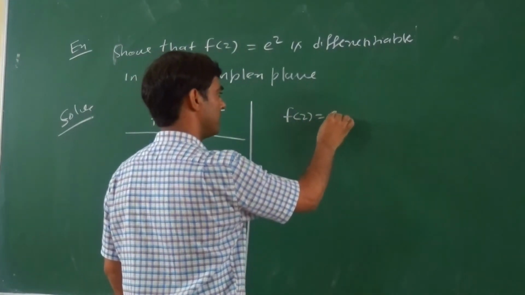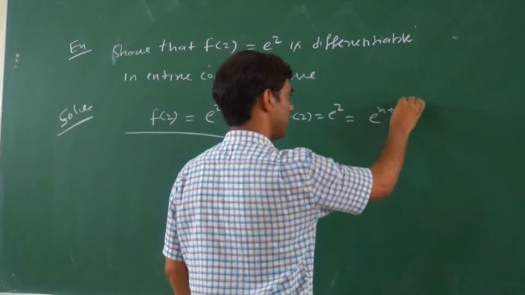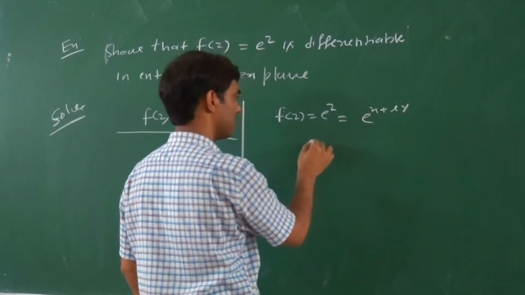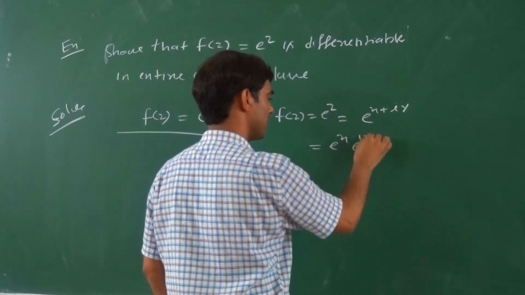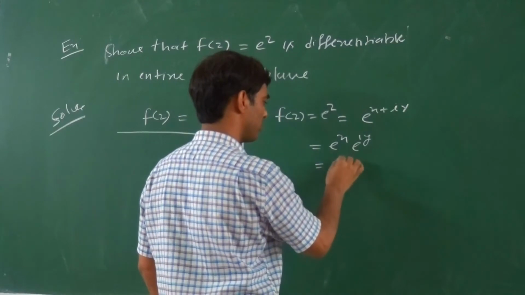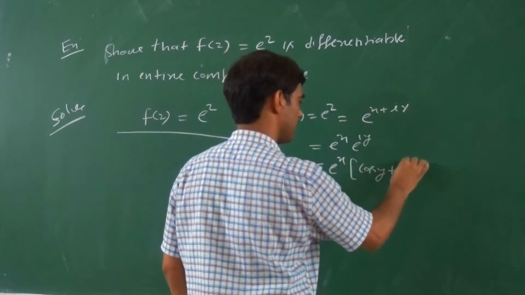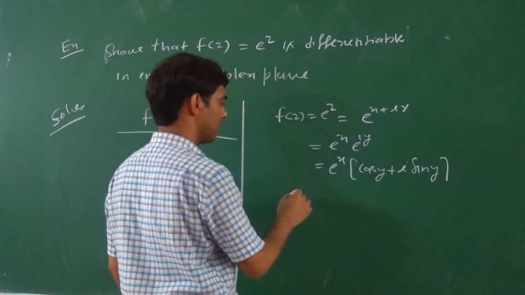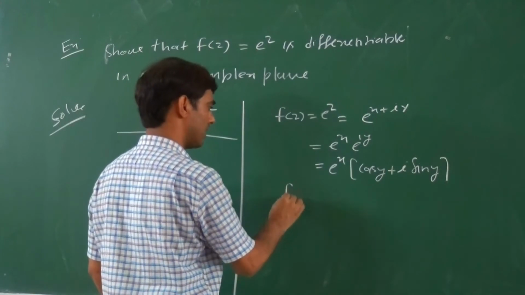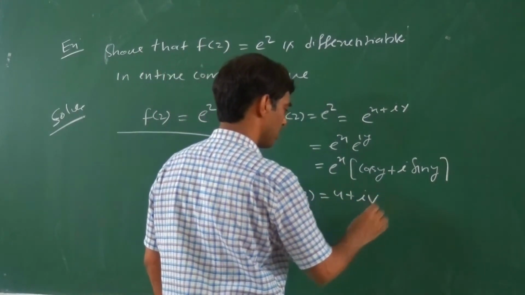f(z) equals e to power z equals e to power x plus iy. Then this becomes e to power x times e to power iy, and this becomes e to power x times cos y plus i sin y. So what is the real part? If we equate f(z) equals u plus iv, so what is u?